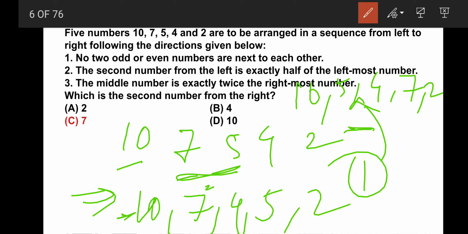Now the middle number, the third, 4, is exactly twice the rightmost number. Rightmost is 2, so 4 is twice the rightmost number. Fine. And which is the second number from the right? From the right, 2 and 7. 7 is the correct answer. See, this is the right arrangement.